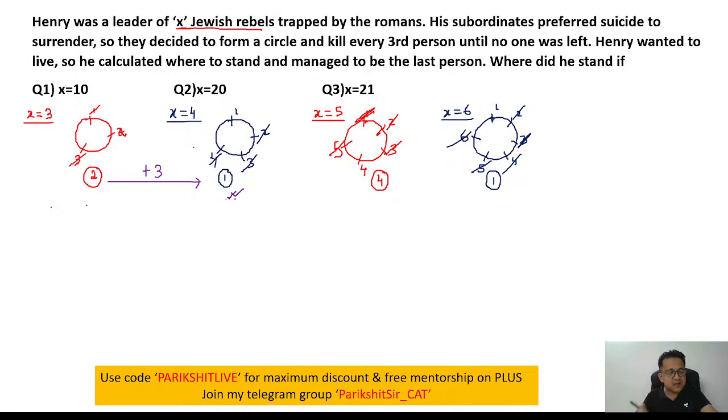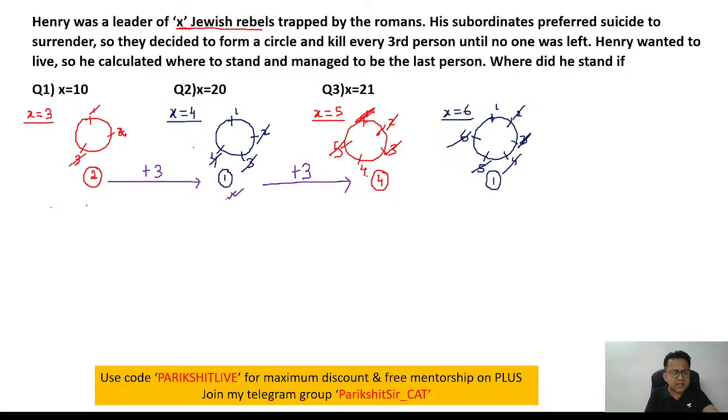But the problem is we don't have 5 people in the diagram. We only have 4 people. Right? So how do you visualize? 5 divided by 4, remainder is 1, answer is 1. Again you do a plus 3. 1 plus 3, answer is 4.